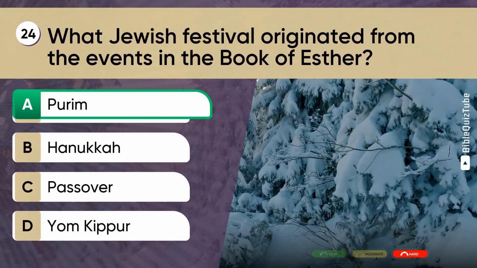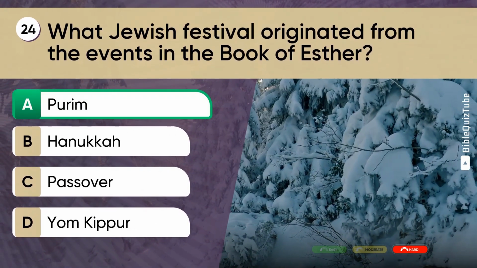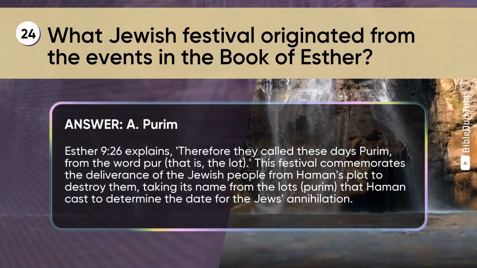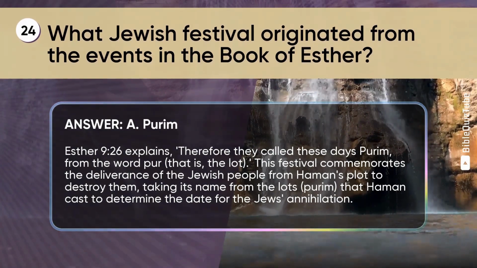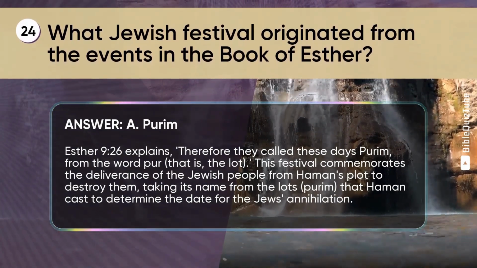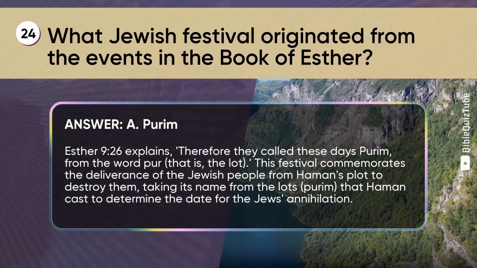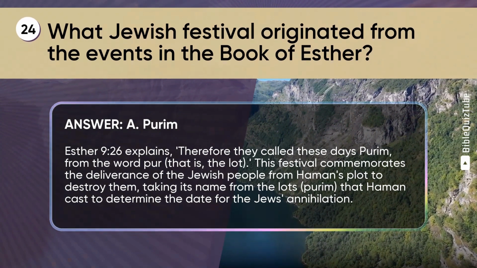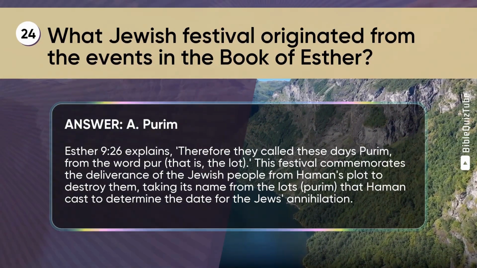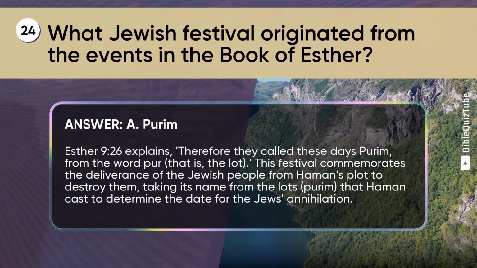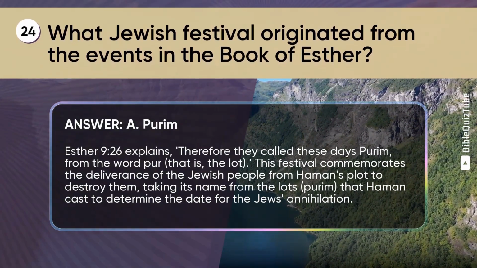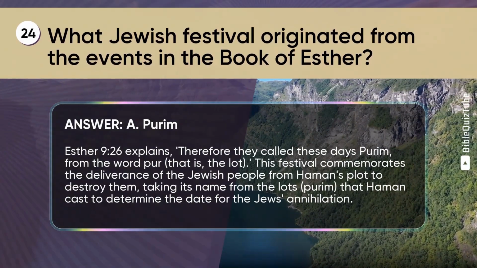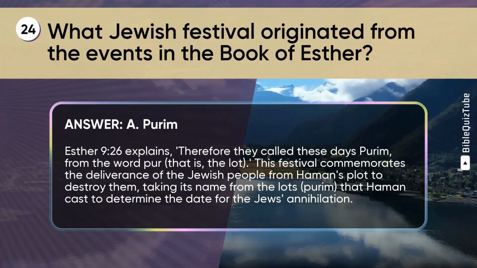The correct answer is A. Purim. The explanation. Esther chapter 9 verse 26 explains, "Therefore they called these days Purim from the word Pur, that is, the lot." This festival commemorates the deliverance of the Jewish people from Haman's plot to destroy them, taking its name from the lots, Pur, that Haman cast to determine the date for the Jews' annihilation.